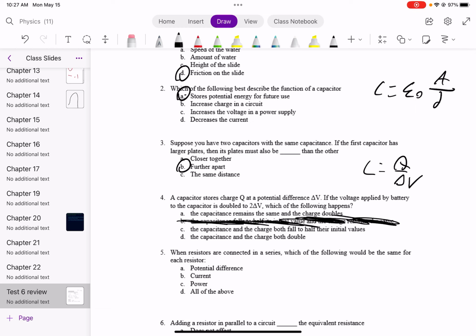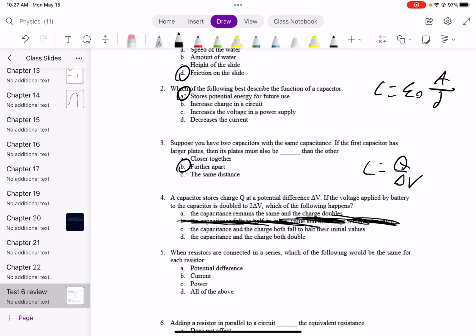If you look at question 6, adding a resistor in parallel to a circuit, in fact, decreases the equivalent resistance. Just to give a very, very basic illustration of this particular point, you have a very basic circuit with a resistance of 2. So this is a circuit, and here's our little battery over here. The equivalent resistance of the circuit is obviously 2 because there's only one resistor. We add another resistor over here with a resistance of 4.